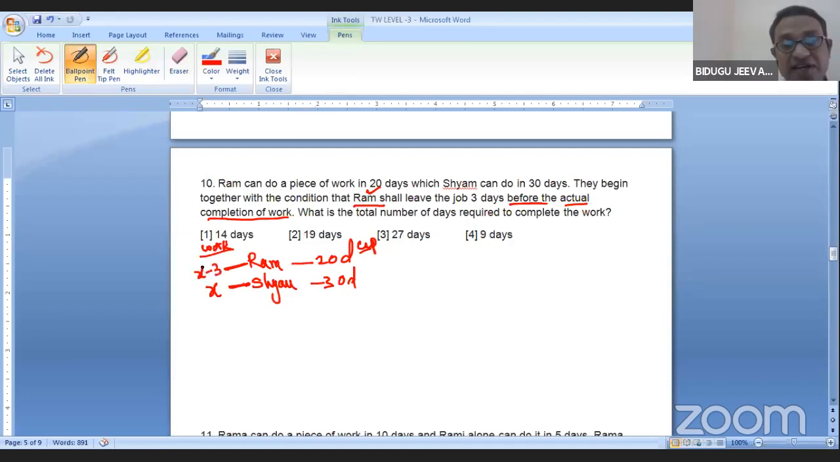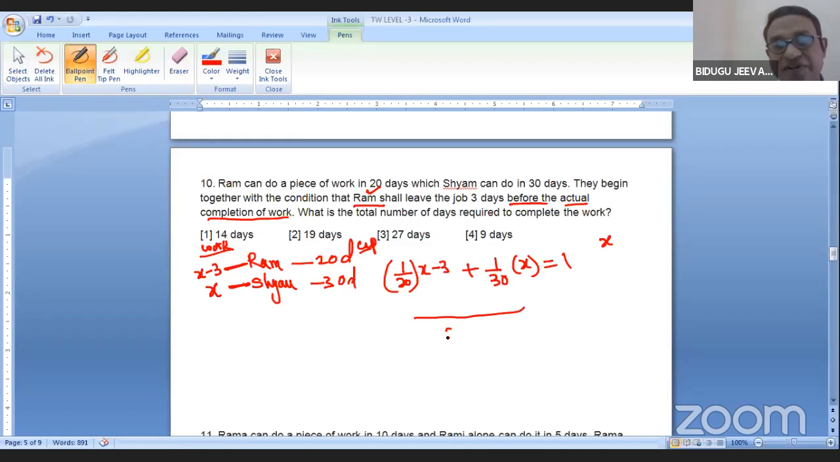Why? Because we do not know when the work is going to complete. Let us say X. Three days before the completion, Ram has to leave. That means he works 3 days less compared to Shyam. Is it right? Now, how to write? 1 by 20 into X minus 3 plus 1 by 30 into X is equal to 1 day. Cross multiplying 30 into X minus 3 plus 20 into X is equal to 1 is a little difficult.